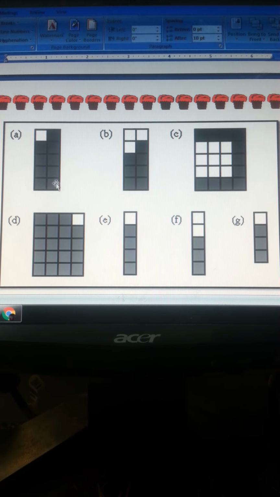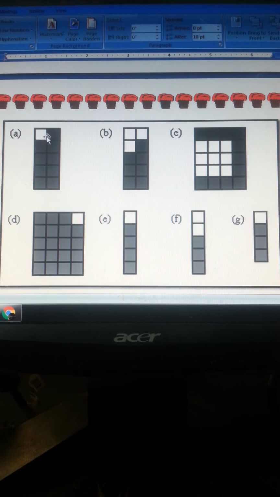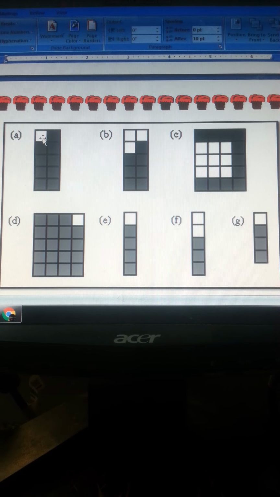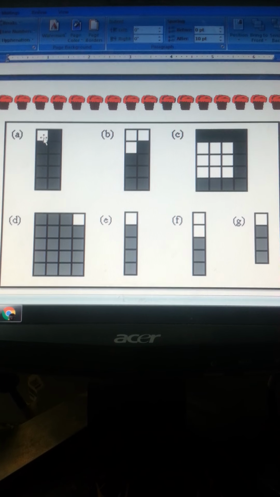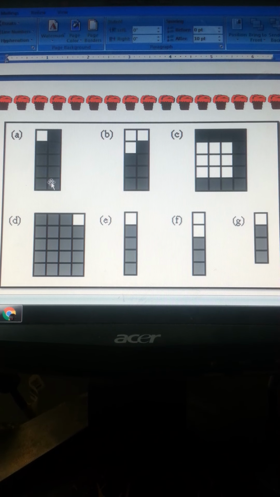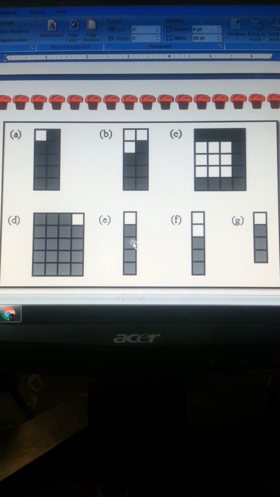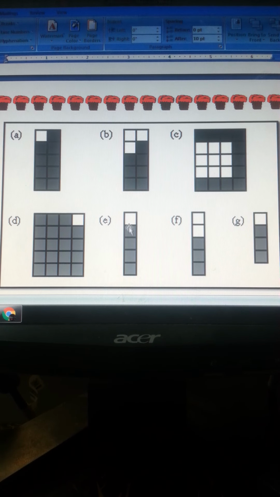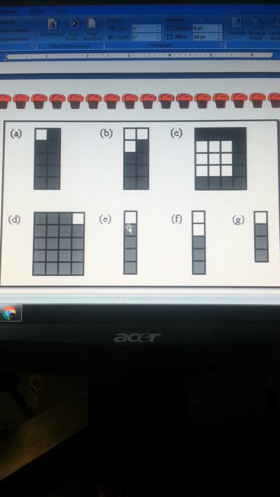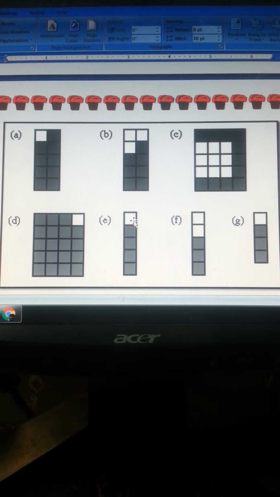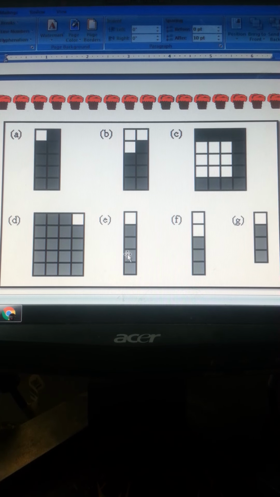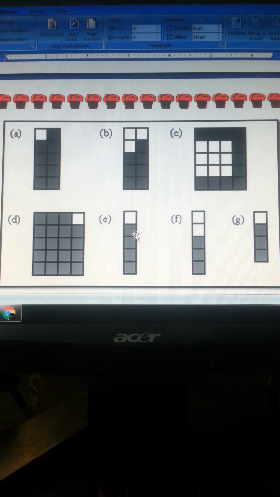The shaded ones are obviously 9, and the remaining unshaded one is 1. 1 is your unshaded and 9 is shaded. Over here in part E you can see 1, 2, 3, 4, 5, total 5, and out of total 5, the unshaded one is 1 and 4 are your shaded ones.